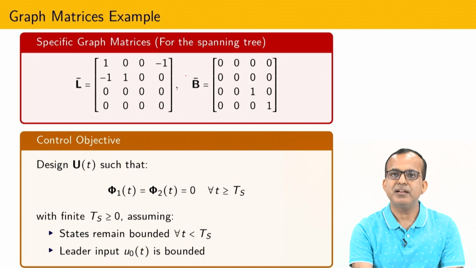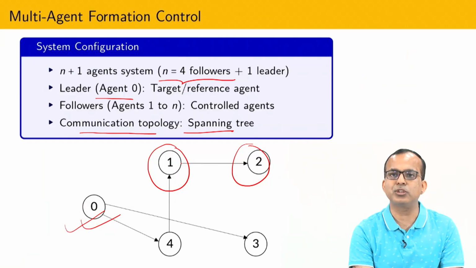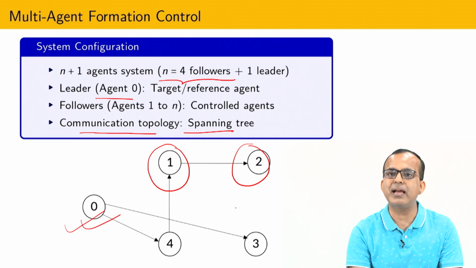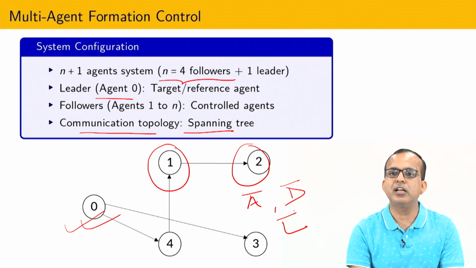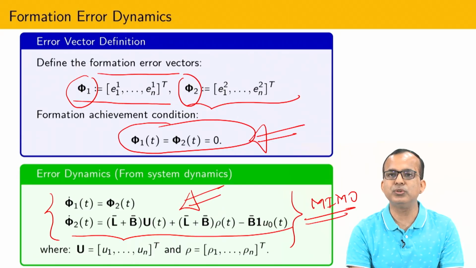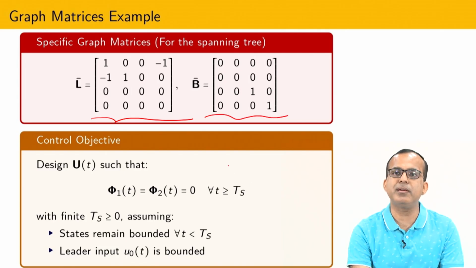Now the Laplacian matrix for the follower, whatever graph I have taken here, is just to ensure that whatever theory I develop works, so I have taken this kind of spanning tree, but you are free to select any kind of spanning tree. For that I am going to define the adjacency matrix as well as the D matrix, and then define the Laplacian. In this way you can numerically check how one can formulate the Laplacian matrix and B bar.